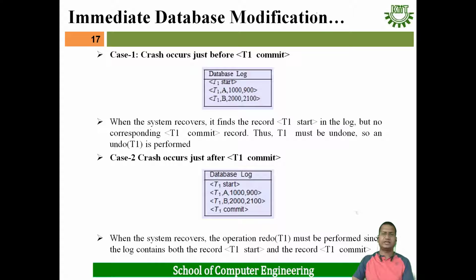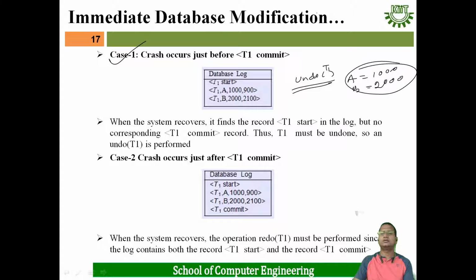Suppose immediate database modification, case 1: crash occurs just before T1 commits. In this case, T1 start is there, but T1 commit is not there. Before T1 commits, suppose failure occurs. Then we have to do the undo operation on T1. When we do the undo operation, what will be the value of A? Value of A will be 1000 and value of B will be 2000. That means the old values will be present, the old values will be set for the variables.